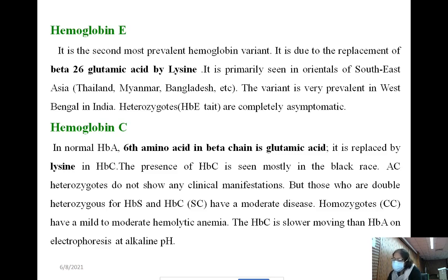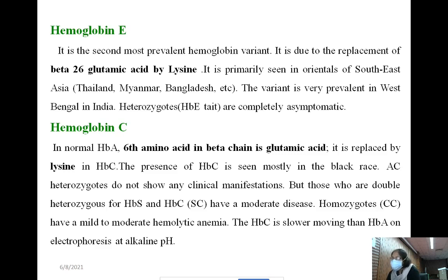Homozygous or disease, heterozygous or trait. In homozygous or disease, more than 90% hemoglobin is hemoglobin E. But in trait or heterozygous, up to 35% hemoglobin is hemoglobin E.